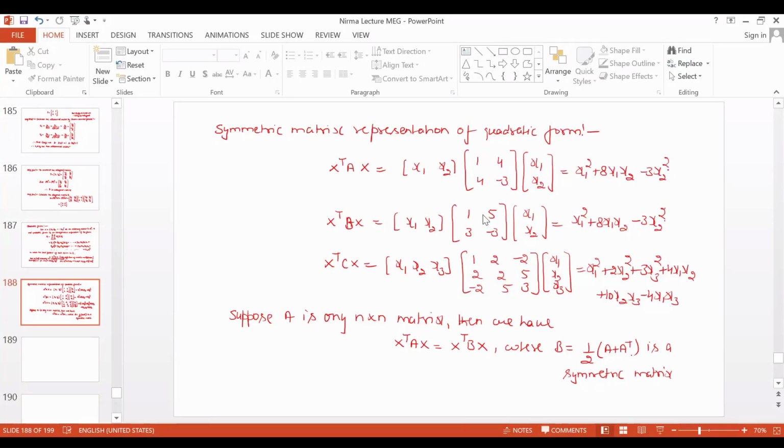If you calculate its symmetric matrix, again you will get the same matrix here, na, because it is symmetric already. In the second example, x1 square plus 8 x1 x2 minus 3 x2 square, here the coefficient matrix B is not symmetric. Now calculate the symmetric matrix. You got it? What is the problem here? What we have to calculate?